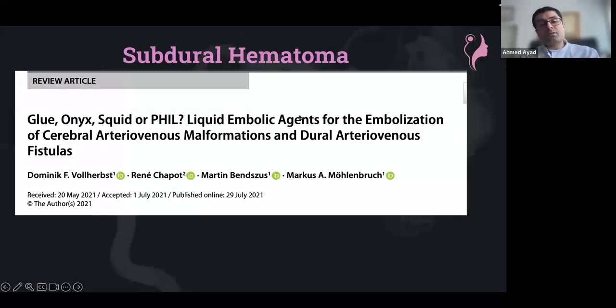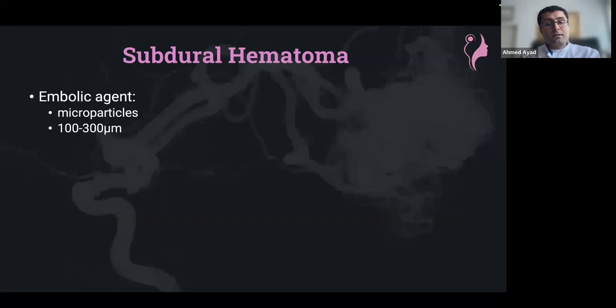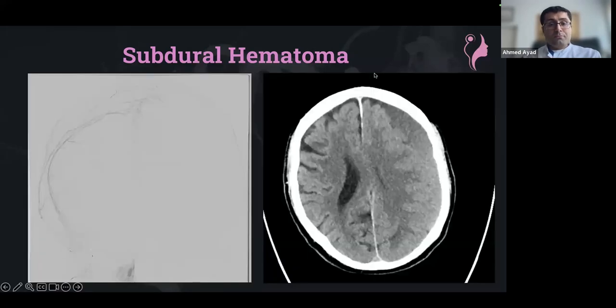Regarding which embolic agents, or the main differences, I would really recommend this paper. It's very well written and describes the main differences between different liquid embolic agents, especially between Onyx, Squid, and Phil. I think it's very important because they more or less belong to the same family. We use, as I mentioned, the microparticles, Embospheres, and usually the size is going to be 100 to 300. You can take a little bit larger if you're afraid of some anastomosis or distal penetration, but usually that is the particles which we use.